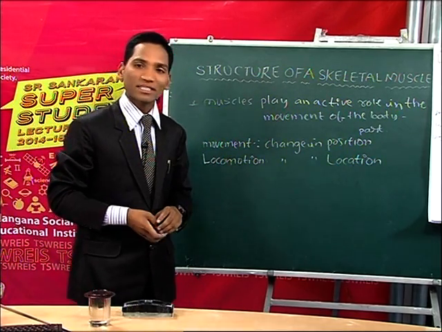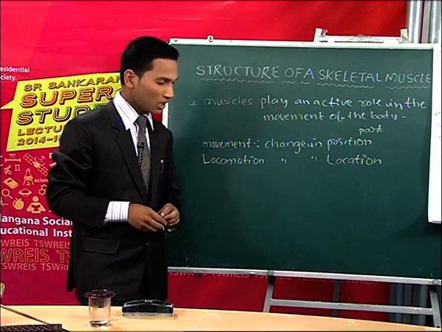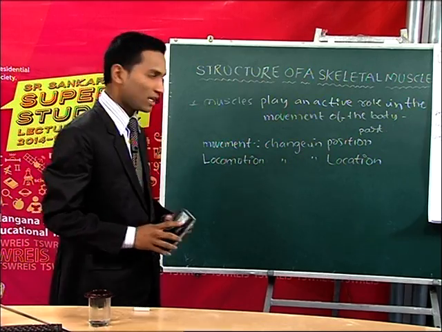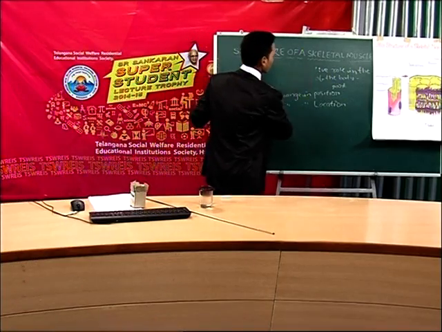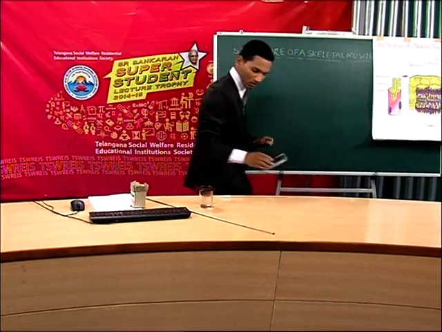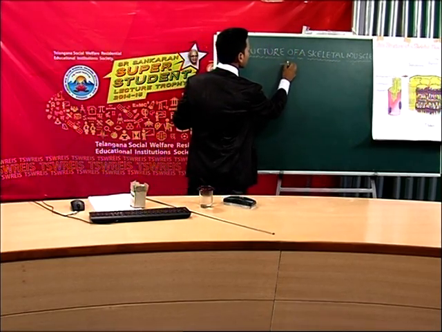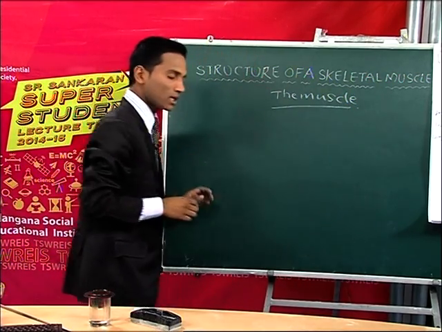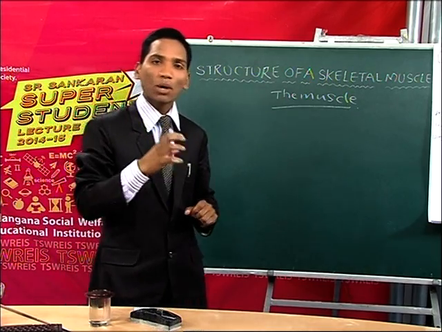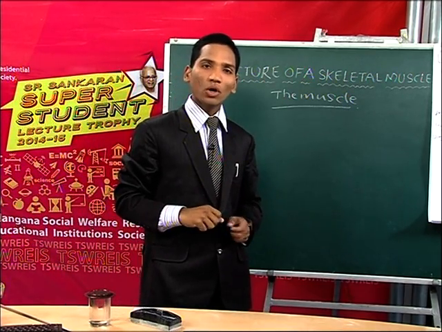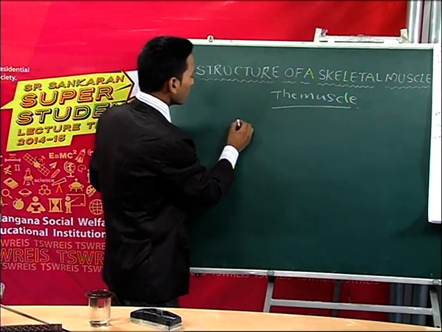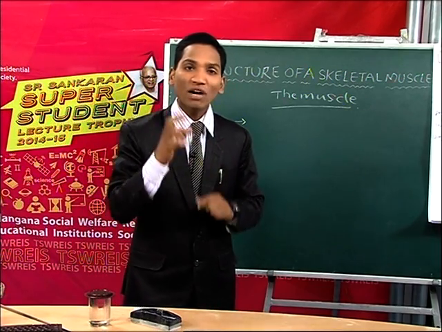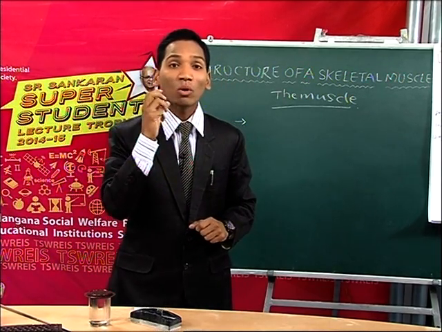So these are the general points in our topic. Let us discuss what is muscle, why muscle is very important. We know that muscles play an active role in the movement of the body parts. So the importance of muscle is that about 40 to 50% of our body weight consists of only muscles.